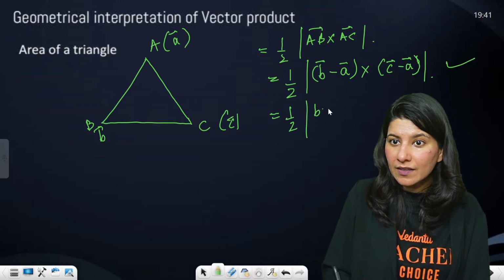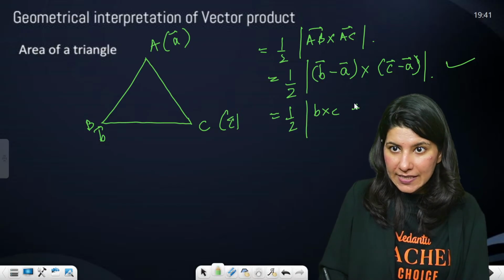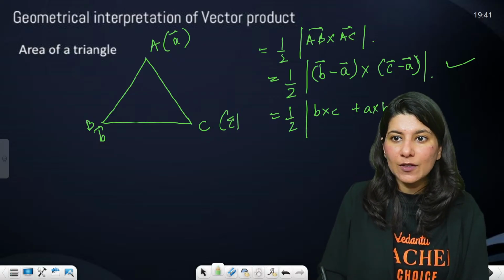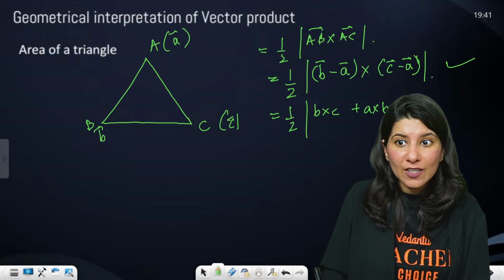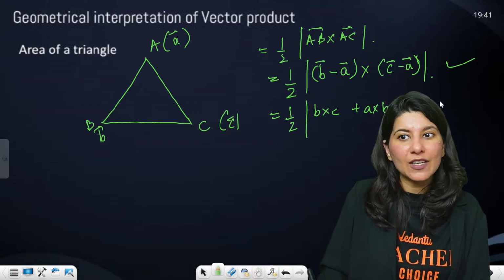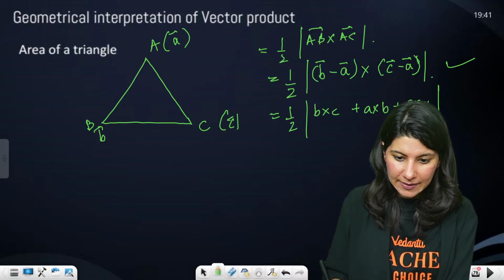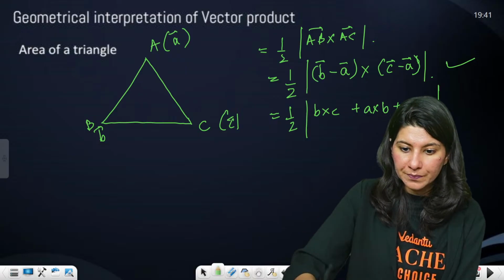B cross C plus B cross A. Sorry, minus B cross A, I will write it as A cross B. Plus, minus A cross C, I will write as C cross A, and A cross A, I will be writing as 0. So if you solve it, you will get this. Yes. Okay.